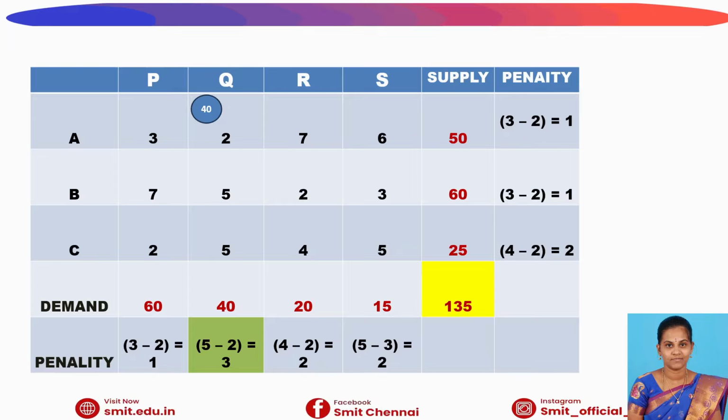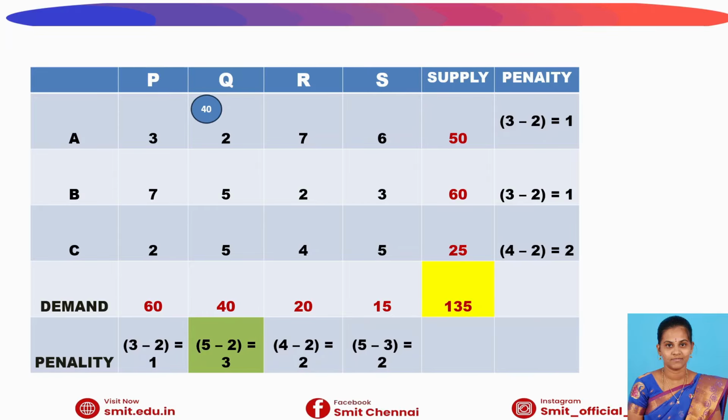After choosing the second column, we consider all its entries, which are nothing but transportation costs. Our major goal is to minimize the transportation cost. Among these 3, the minimum cost is in the first row, second column, that is the AQ cell. So we make the allocation in that cell.